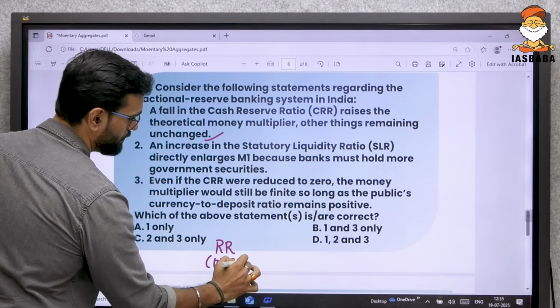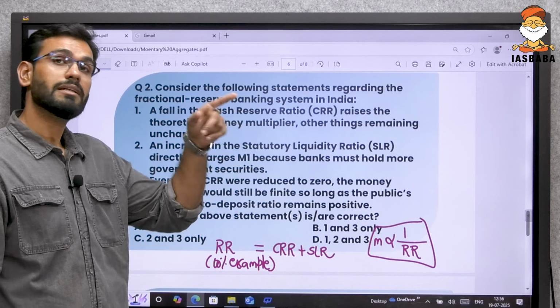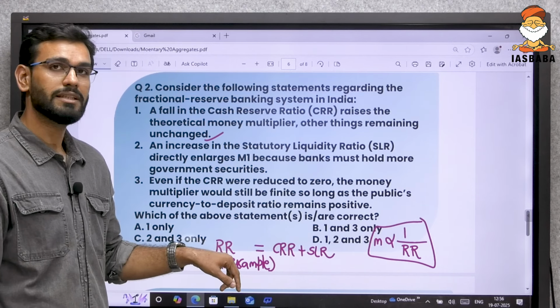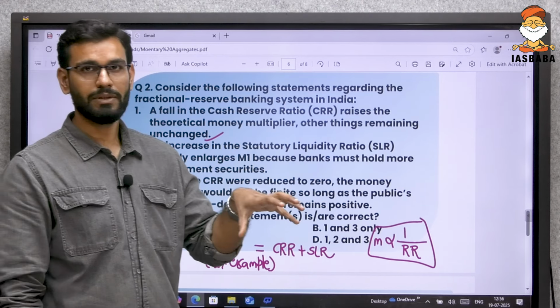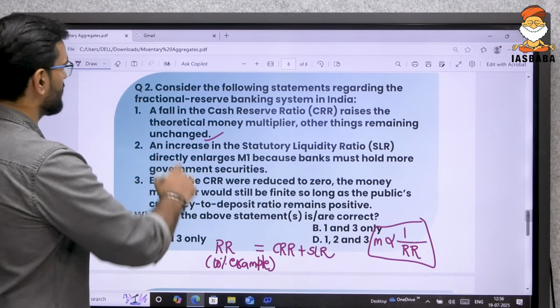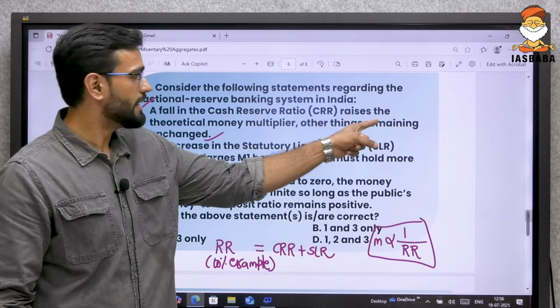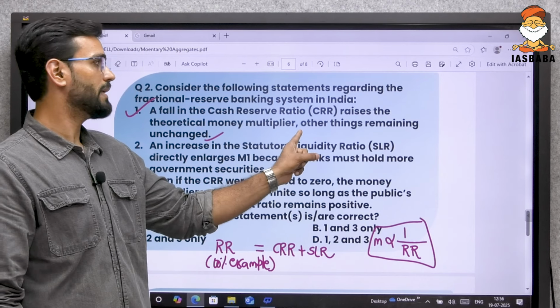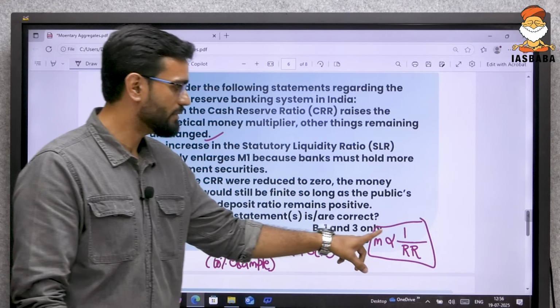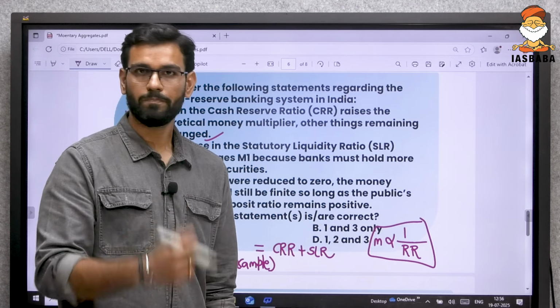Imagine, in our example, if 10% was increased, the money multiplier would have become less. So, is this statement right or wrong? This is right. A fall in the cash reserve ratio raises the theoretical money multiplier, other things remaining constant. Why? Because it is inversely proportional.